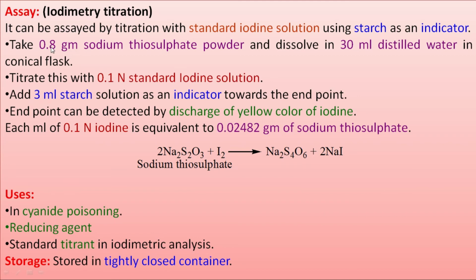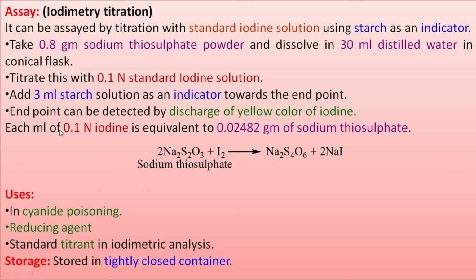Procedure is: take 0.8 gram sodium thiosulfate powder and dissolve in 30 ml distilled water in the conical flask. Titrate this entire solution with 0.1 normal standard iodine solution. Add 3 ml starch solution as an indicator towards the end point. This end point can be detected by discharge of yellow color of iodine. So this solution of yellow color will become colorless.